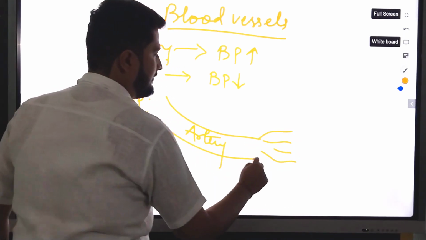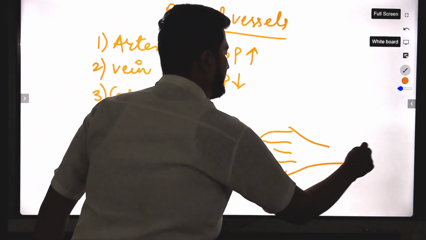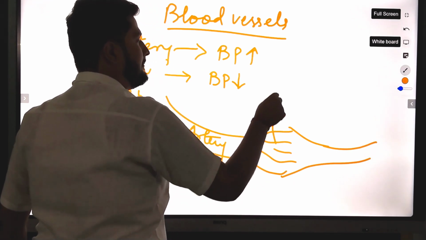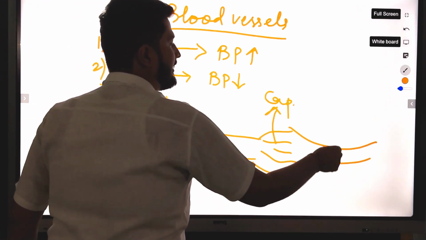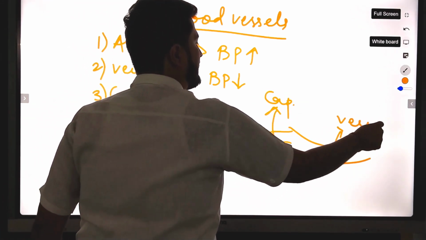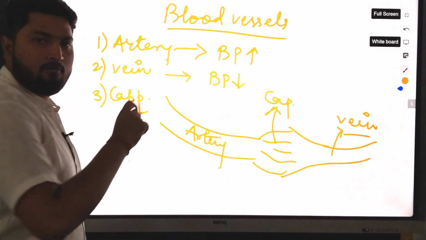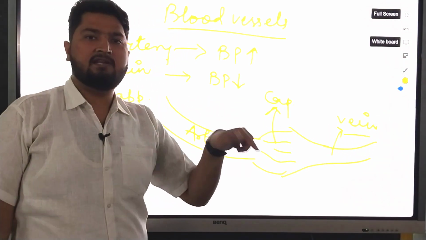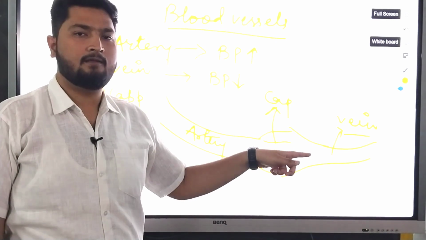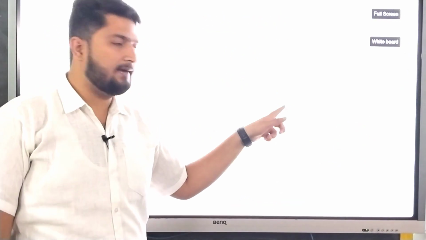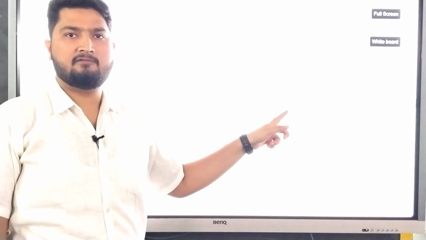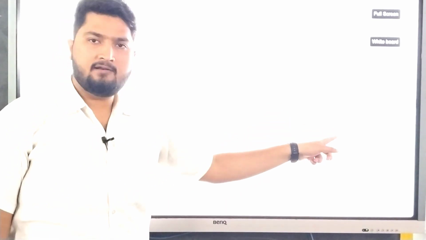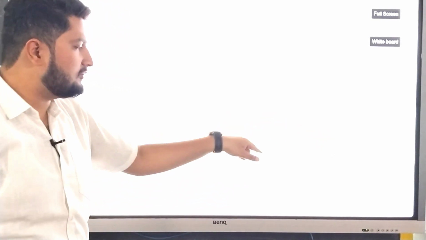And in our body, arteries and veins combine together in some places. This is called capillaries. Capillaries are found in the junction of artery and vein. So, the thinnest out of three is, I know you know the answer, that is capillaries. Capillaries are the thinnest blood vessels. Afterwards, vein, then the thickest one out of three is artery.